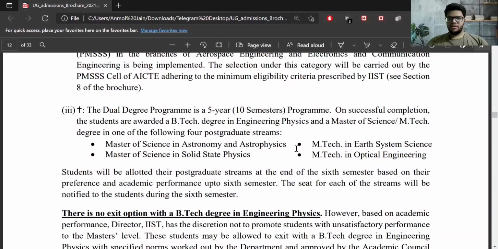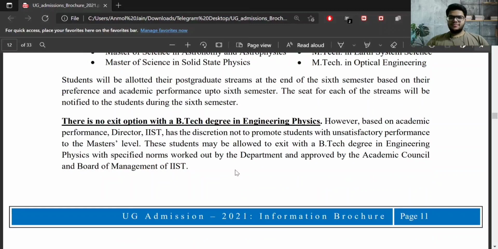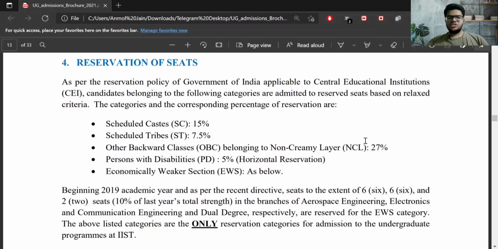Dual degree is a 5-year course and you get a chance to choose your specialization at the end of the third year. You can choose any one among these and it's completely based on your college grade. Also, you cannot exit with your BTech degree in engineering physics. You need to complete the full 5-year course. Next is about reservation of seats. You can refer to the seat matrix for that.